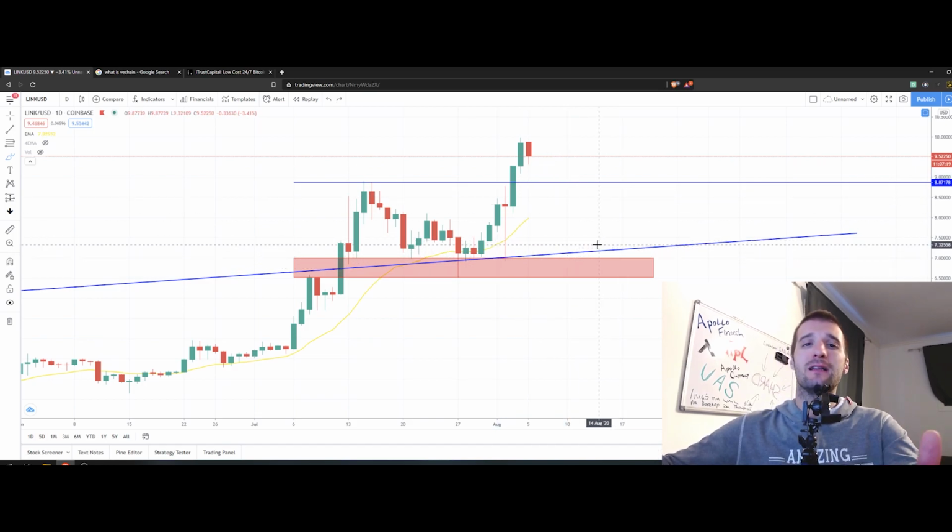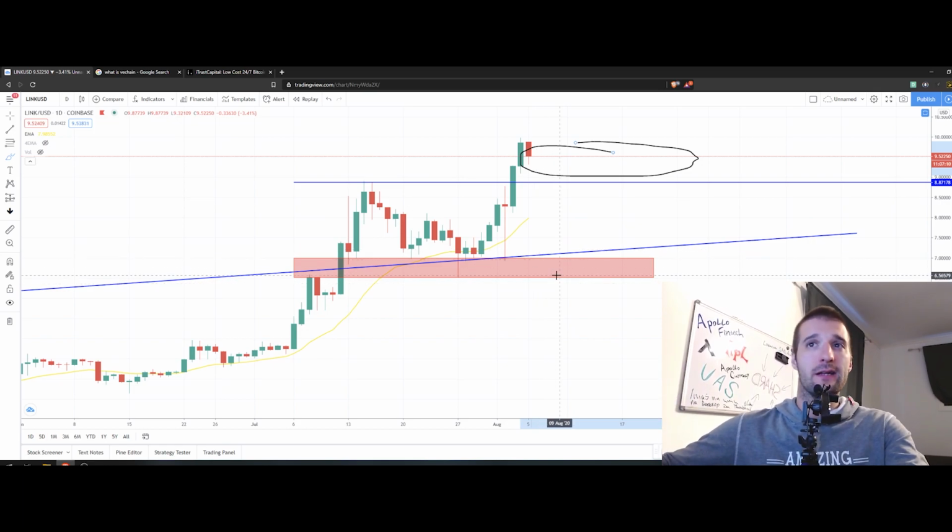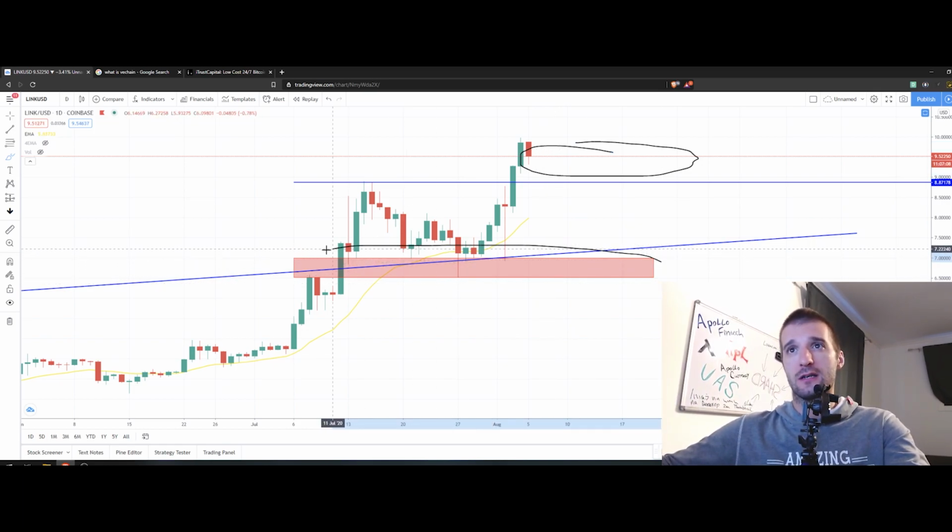We need to see a buildup of support over here. We need to see more trading zone over here in order to make much higher support, and not just hope that those lower ones actually hold us, right?